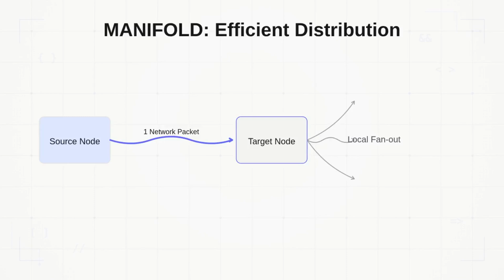Because memory access within a single machine is orders of magnitude faster than network calls, the destination node can efficiently distribute the message to thousands of local user processes simultaneously. This effectively shifts the heavy lifting of message duplication from a single bottlenecked sender to the entire cluster, parallelizing the workload and reducing network traffic by over 90% in large servers.